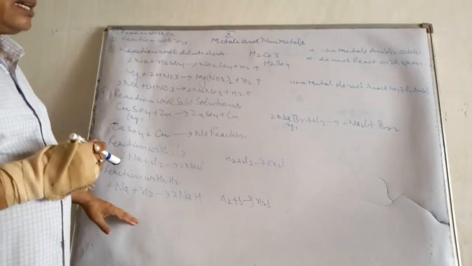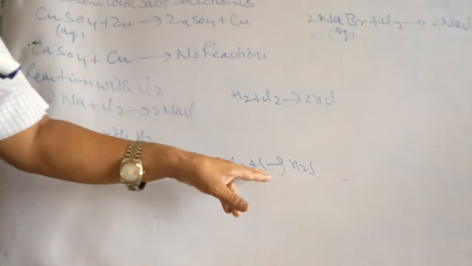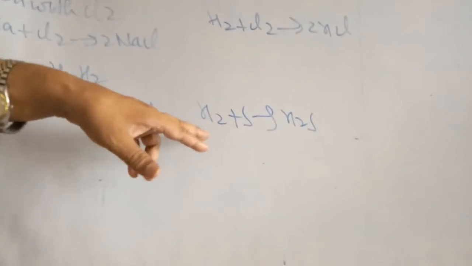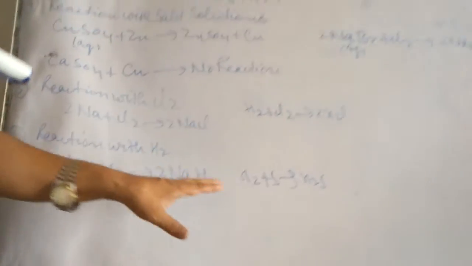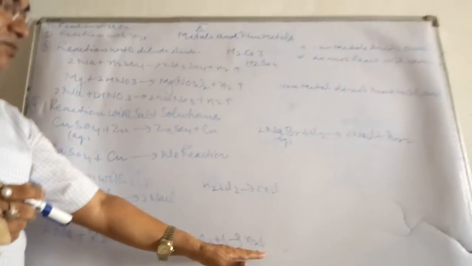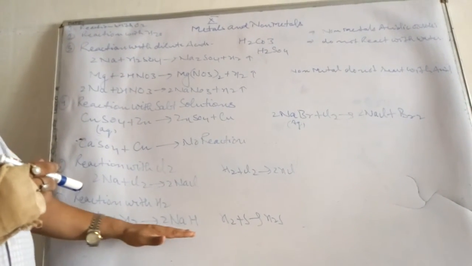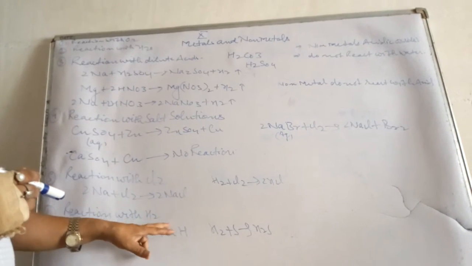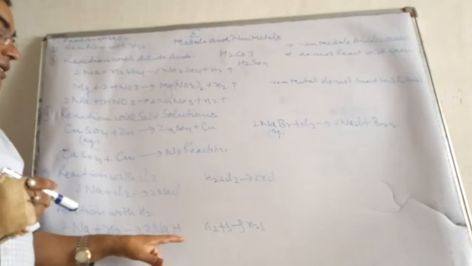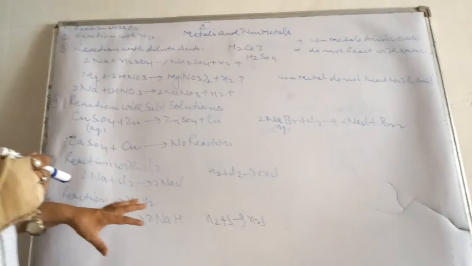So these hydrides are ionic hydrides where hydrogen has a -1 charge. And when non-metals like sulfur are treated with hydrogen, it gives hydrogen sulfide. Non-metals treated with hydrogen provide compounds, while highly reactive metals treated with hydrogen provide hydrides which are ionic in nature. The metal has a positive charge and hydrogen has a negative charge. These hydrides are ionic in nature.